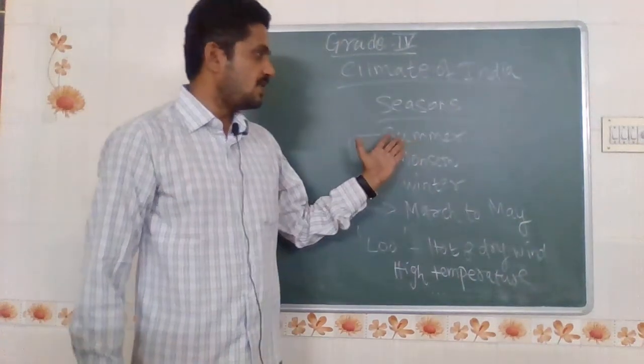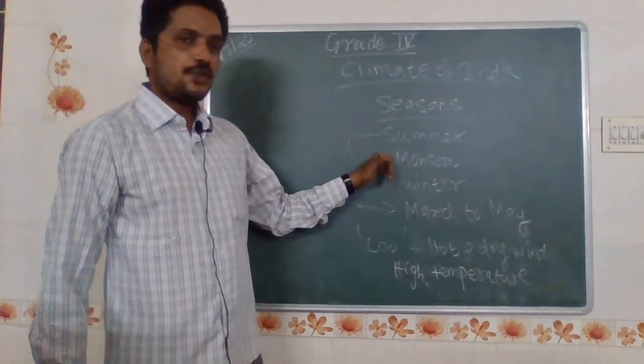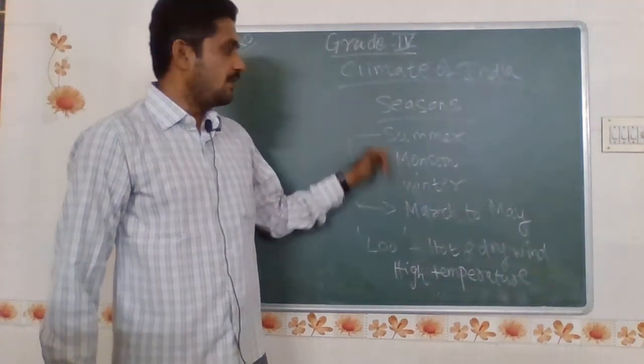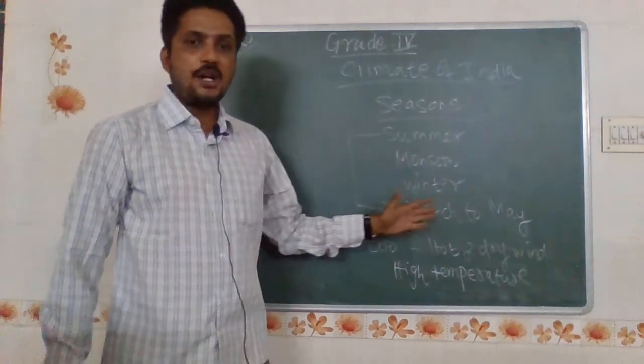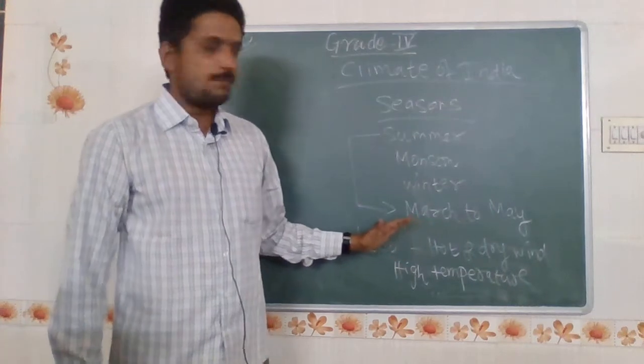So this is the summer season. Next we will look upon monsoon, and next we will look upon winter. First we look at summer. Again I am telling that March to May in Tamil Nadu is summer.